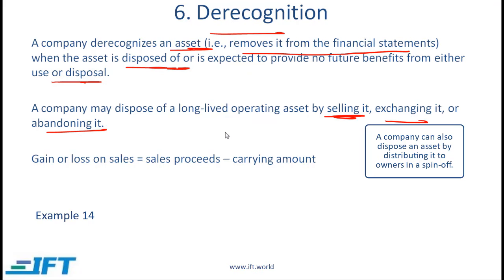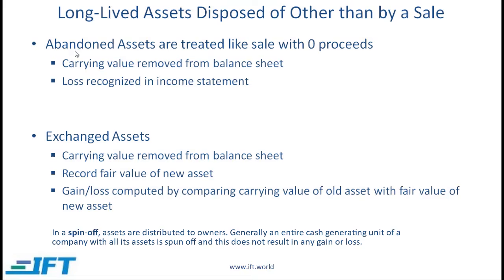When a company sells an asset, the gain or loss on sale is equal to the sales proceeds minus the carrying amount. This is fairly straightforward. If the asset is sold for 12 and the carrying amount is 10, then we show 2 as a gain on the income statement.